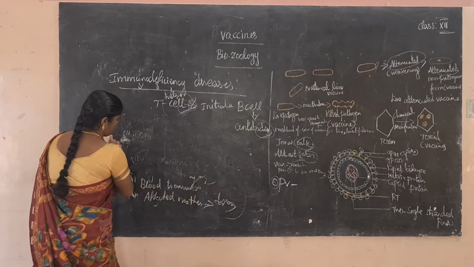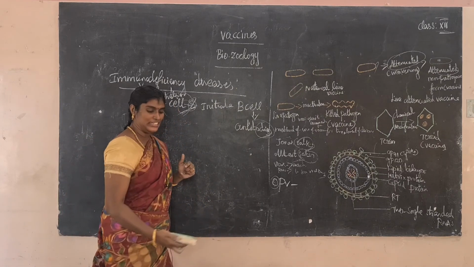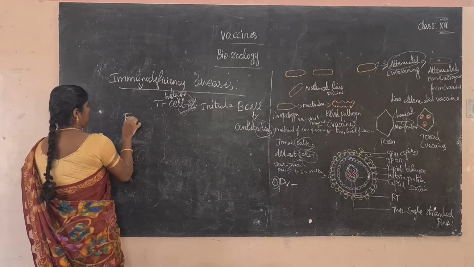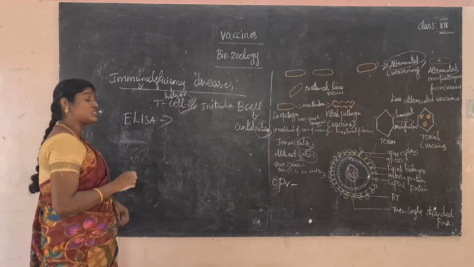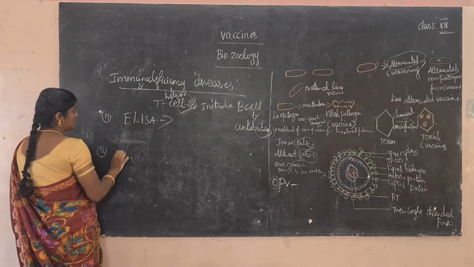What are the tests of AIDS? There is an identification test and a confirmation test. What are the test methods? The first test is ELISA. Next one, the Western blot test. The first step is the ELISA test, and the second test is Western blot.